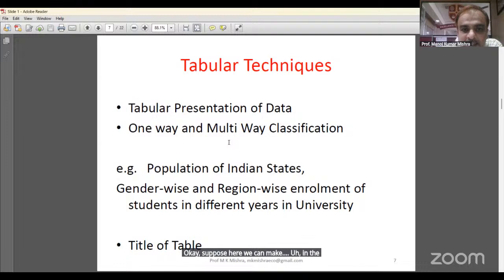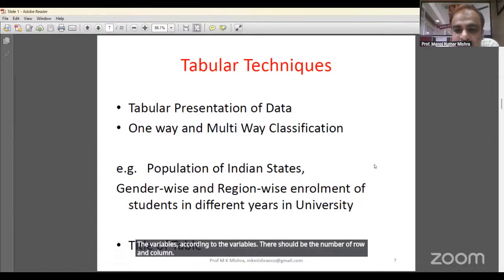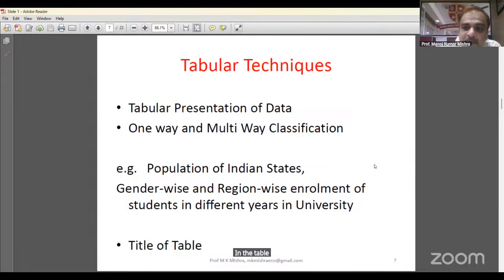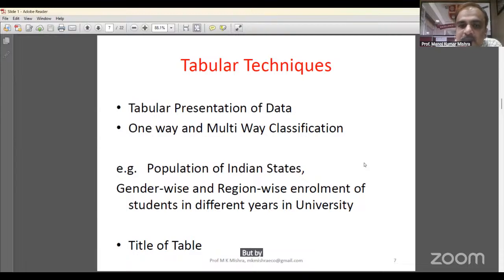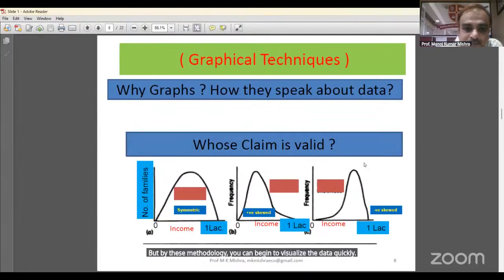This is by the tabular method, but the title of the table should be very clear, and according to the variables, there should be the number of rows and columns in the table. It is very difficult work, not easy work. When you include more data in the table, it becomes more difficult. But by this methodology, we can present and visualize the data properly.